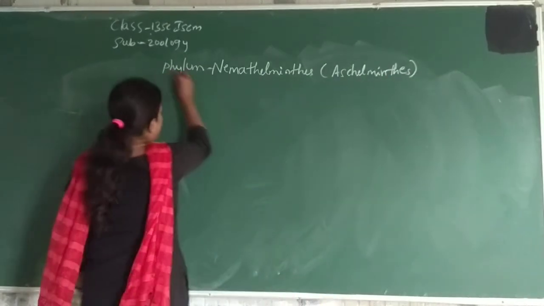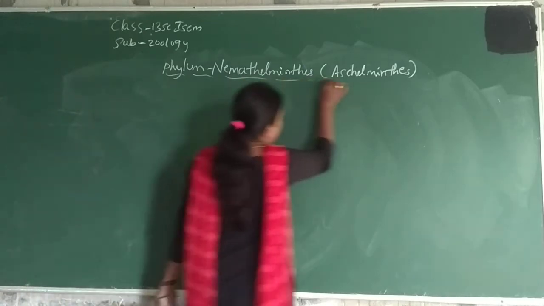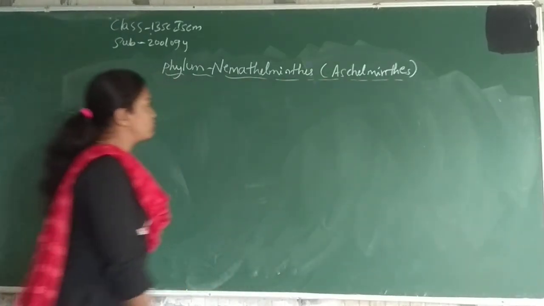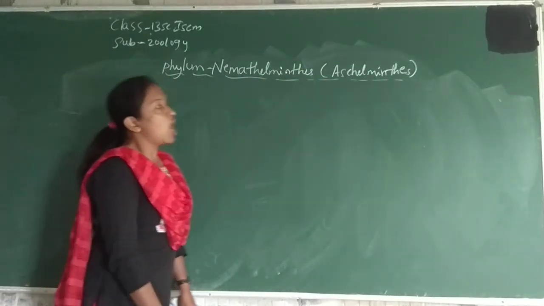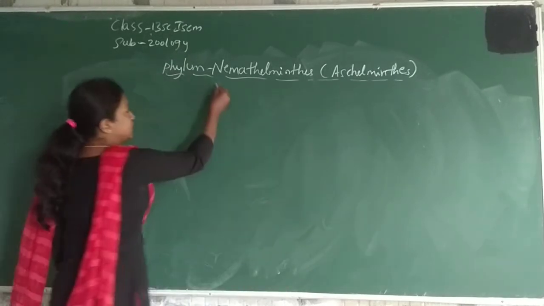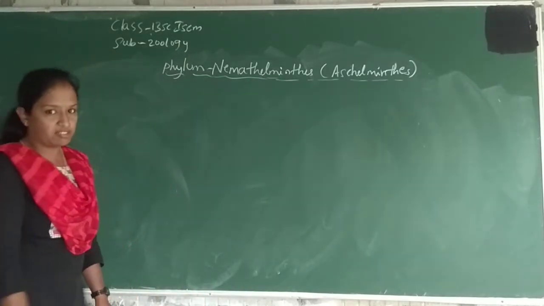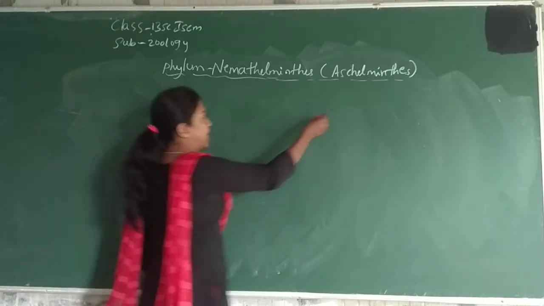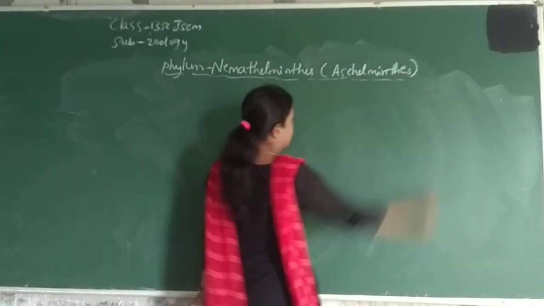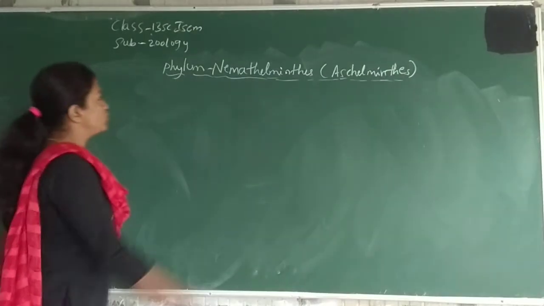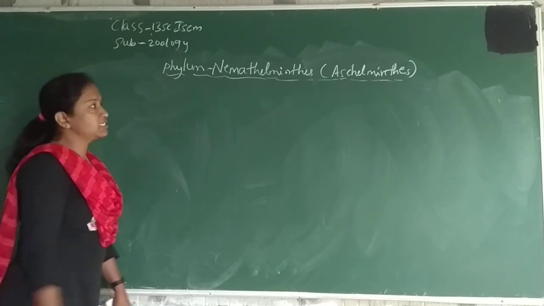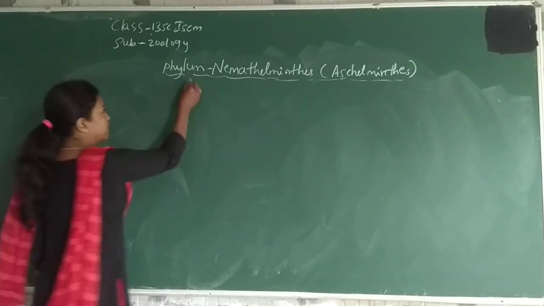So this is another topic in the first unit, the phylum Nemathelminthes or Aschelminthes. Nemathelminthes is the oldest name for the phylum Aschelminthes. Nowadays we are using this phylum as Aschelminthes. So today we have to discuss the general characteristics of these Nemathelminthes.